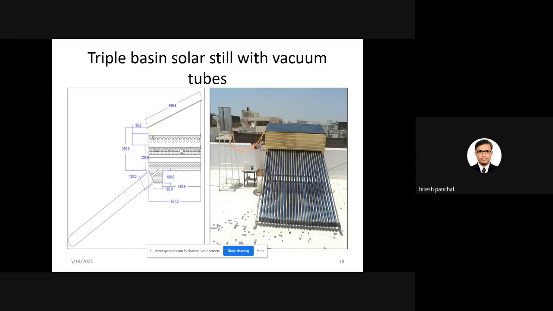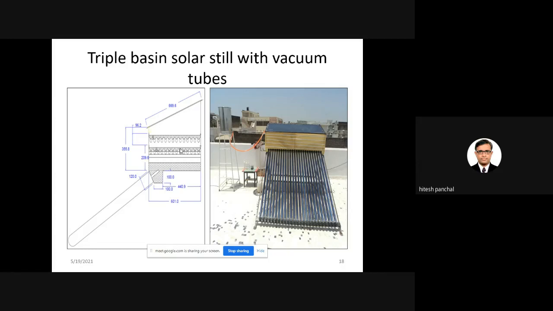I have carried out many experiments with salty water, river water and lake water, and one research article has also been published. I am not showing it to you now, but at the end of this lecture I will share it with you so you can understand easily. The construction and working are very simple.